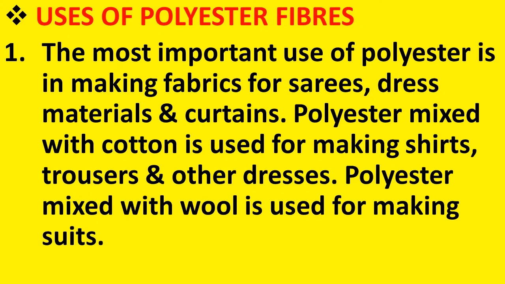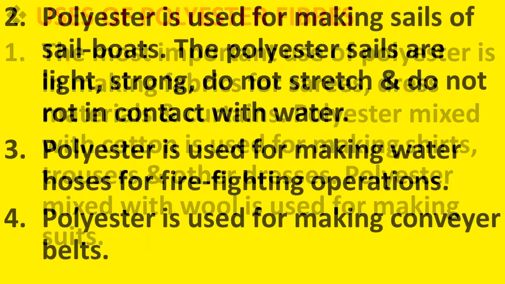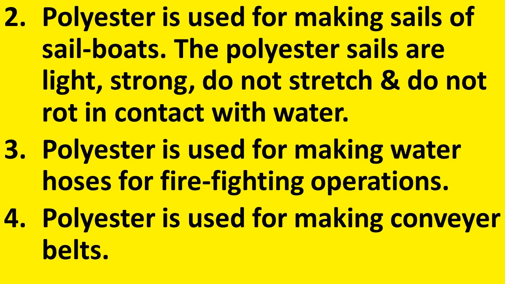So, polycot is used for making shirts, trousers and other dresses. Similarly, polywool, that is polyester mixed with wool, is used for making suits. Number 2. Polyester is used for making sails of sailboats.